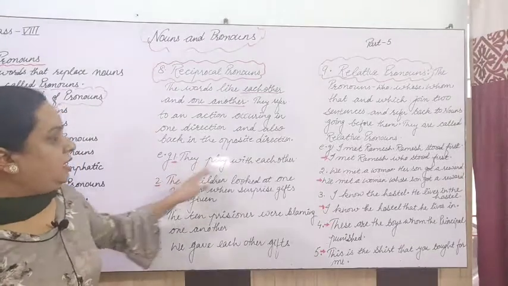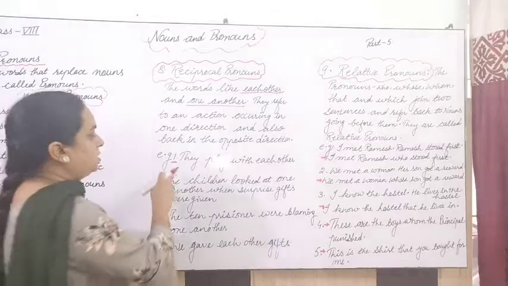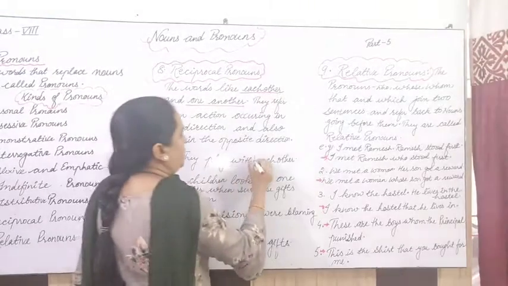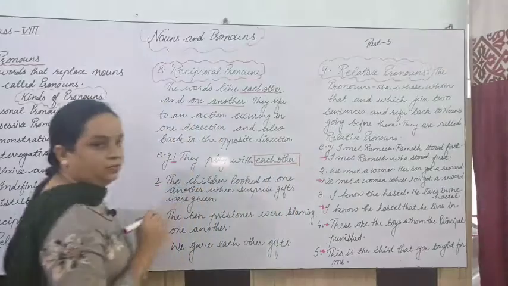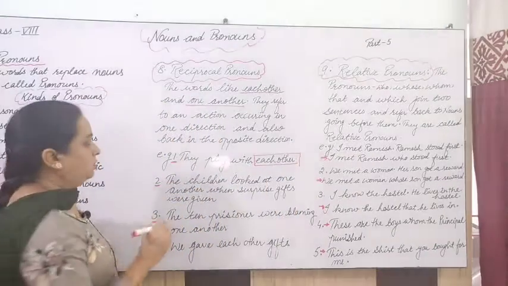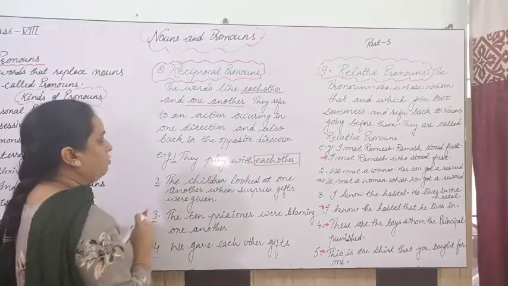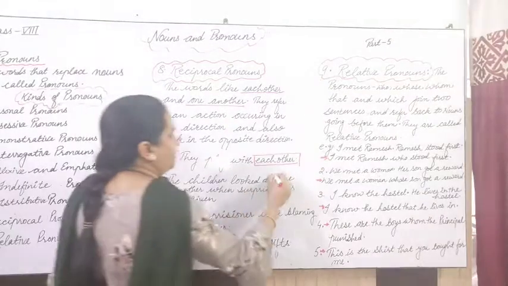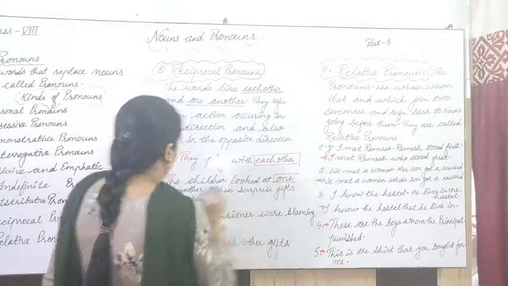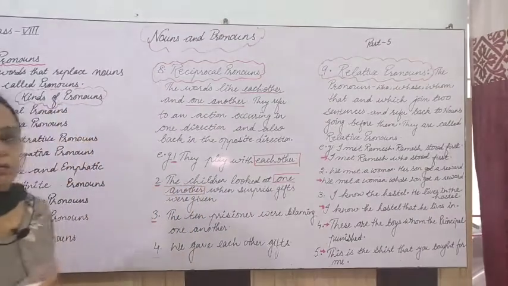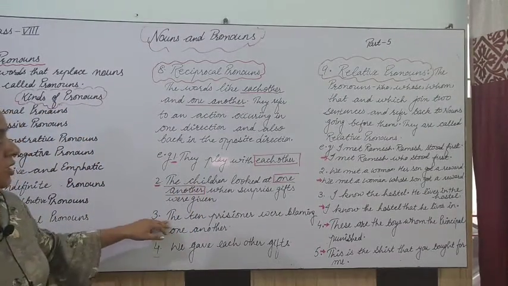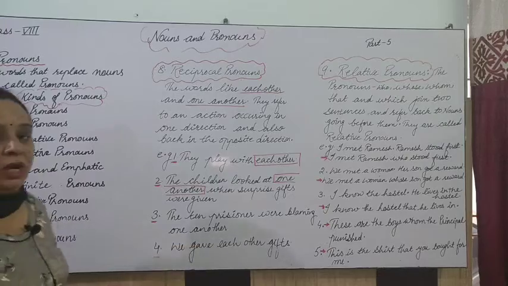For example, they play with each other. So in this sentence, the reciprocal pronoun is each other. The children looked at one another. So here one another is working as a reciprocal pronoun. The 10 prisoners were blaming one another.